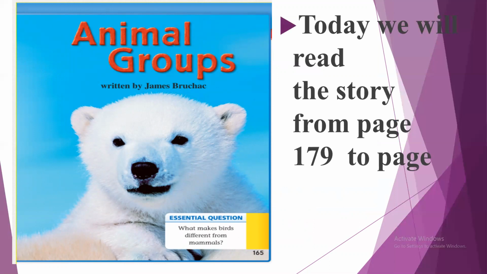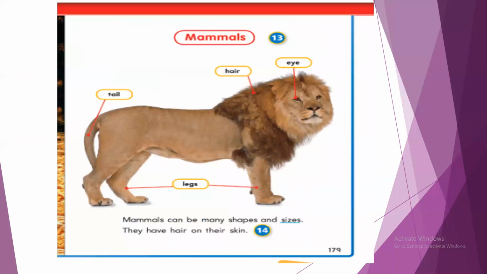Today we will read the story from page 179 to page 183. Now I can see from this picture there is a caption, and it is about mammals. So we will get information about mammals. There are many labels here to show us the parts of this animal. We can say the lion has eyes, hair on its skin, a tail, and 4 legs. We will read together.